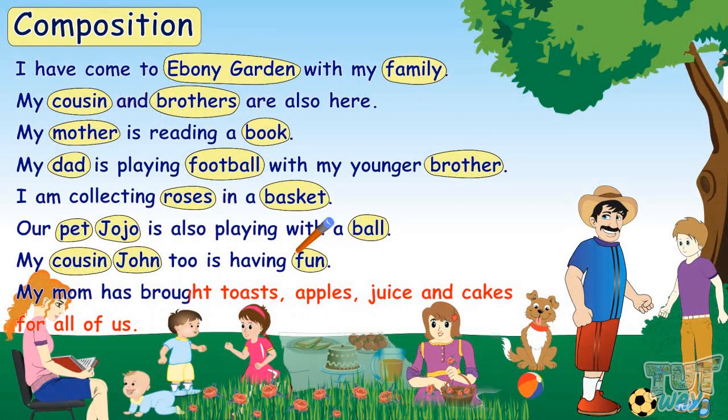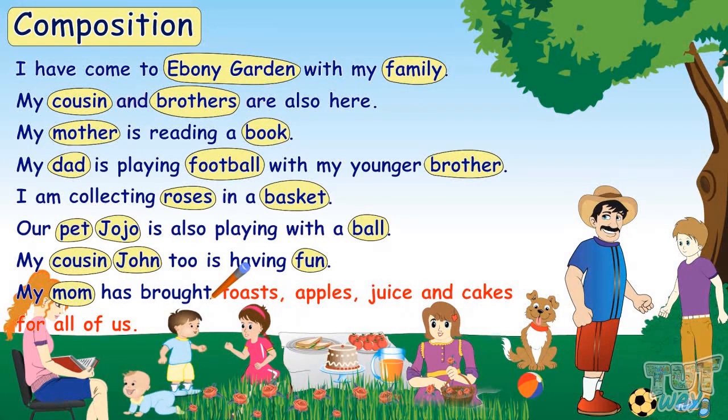My mom has brought toast, apples, juice, and cakes for all of us. Now let's find out the naming words from this sentence. My is not a naming word. Mom is a naming word as it is the name of a person. Has brought.